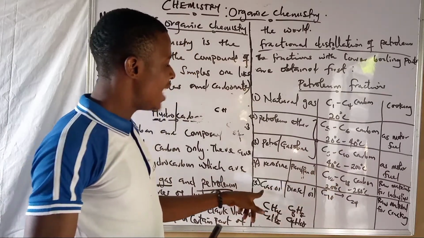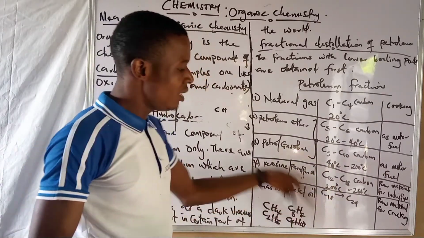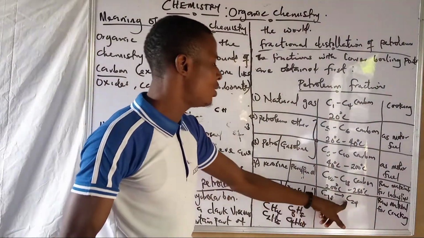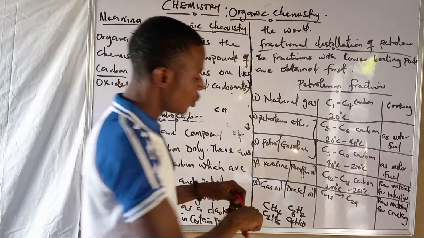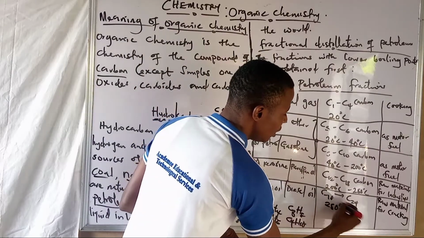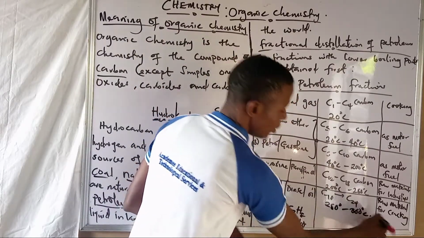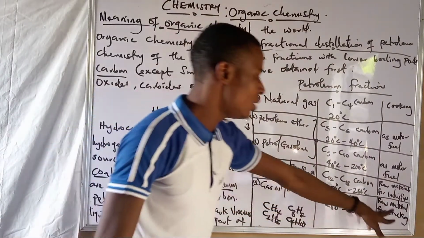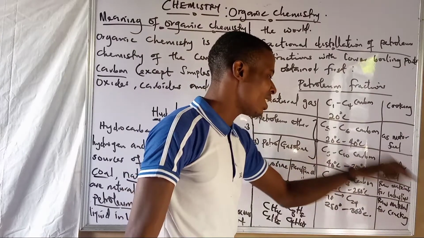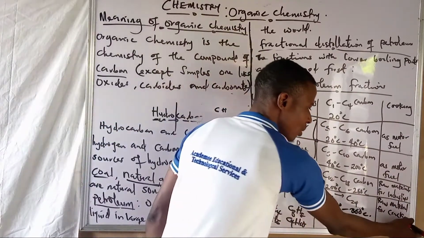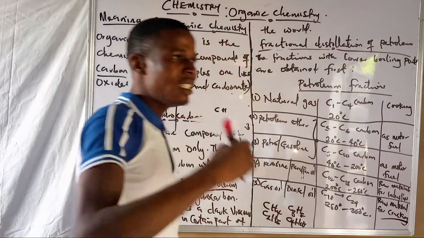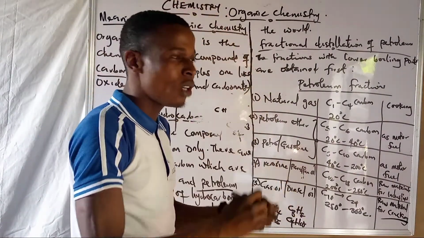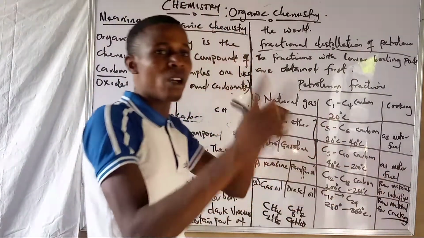So the next one is engine oil or diesel oil. For this diesel oil, we have carbon atoms from 18 to 24, and the temperature range is from 250 to 300 degrees Celsius. Are you getting me? What we use this gas oil for is mostly raw material for the cracking process. I'll still come and define cracking. Cracking is the gradual breaking down of a large molecule into small ones. Cracking and reforming are opposite words.